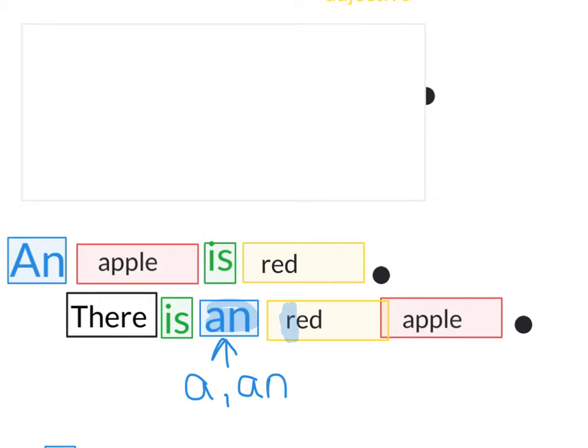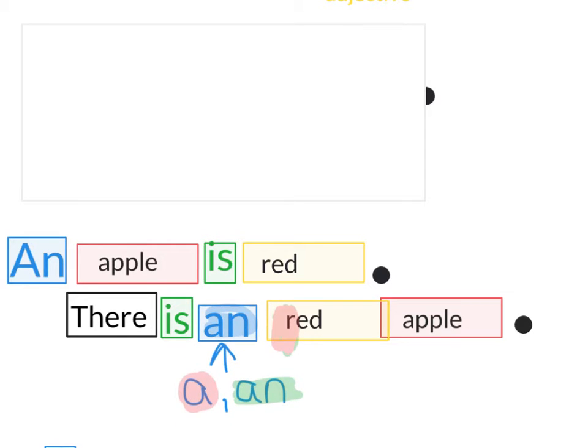If this right here, this R, if it's a vowel, then we use an. But if it's not a vowel, then we're going to use a. So this is a consonant. It is not a vowel. So we are going to use a, which means this is the wrong word. So we're going to get rid of that, and we're going to put in an a. There is a red apple.